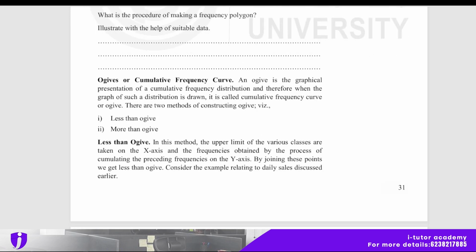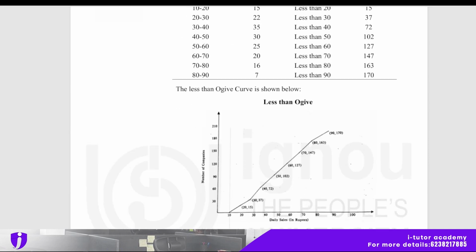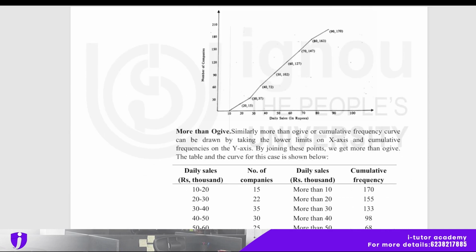Less than ogive: in this method, the upper limits of the various classes are taken on the x-axis and the frequency obtained by the process of cumulating the preceding frequencies on the y-axis. By joining these points, we get the less than ogive. Consider the example here, and the less than ogive also has a graphical representation here.